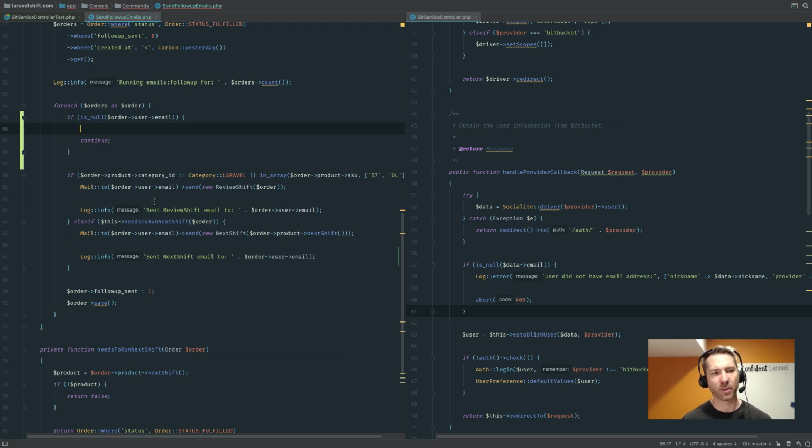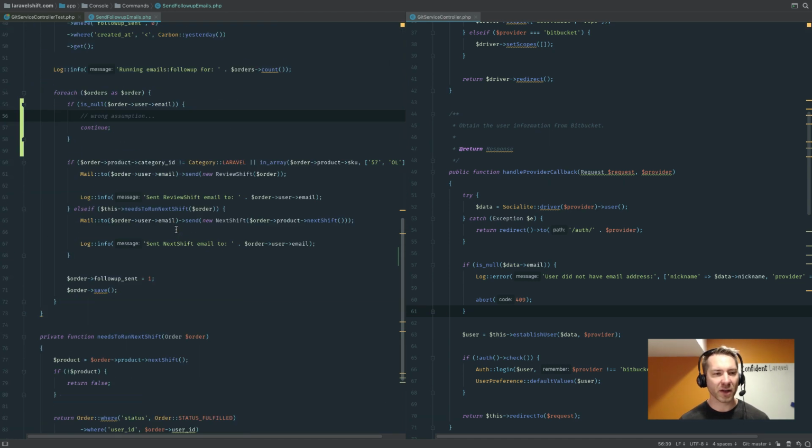And again, I could log something out. I could email myself. I could let myself know that, hey, my assumption about the application was the wrong one. Somehow someone still has a null email address. Because of the other checks, though, I'm not going to worry about this too much. Again, testing's about confidence, not about coverage. This doesn't concern me that much at the moment.